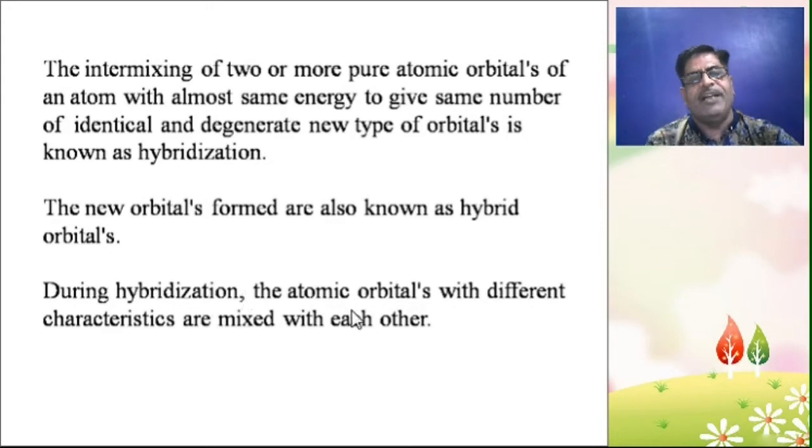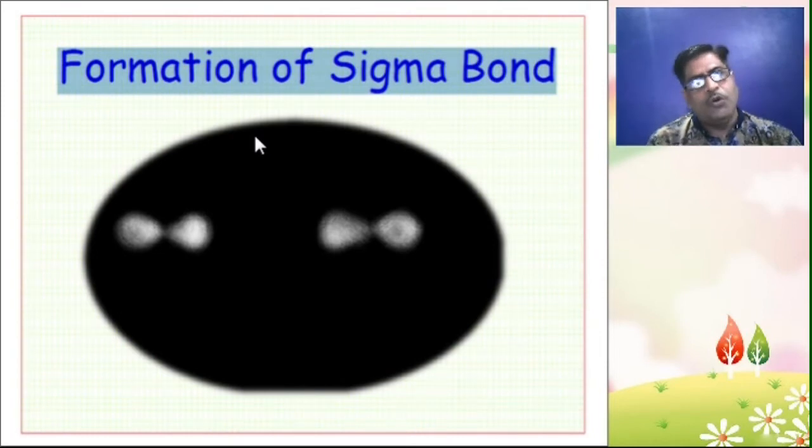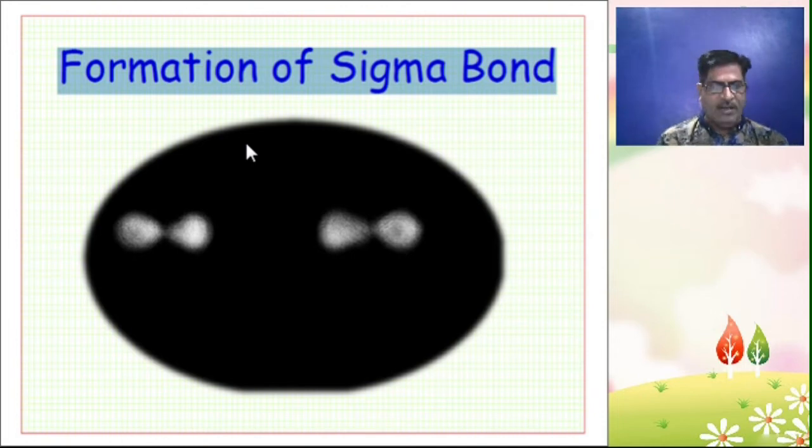During hybridization, atomic orbitals with different characteristics are mixed with each other. According to Pauling, the combination of valence shell orbitals of an atom gives a set of equivalent hybrid orbitals, known as hybridization.